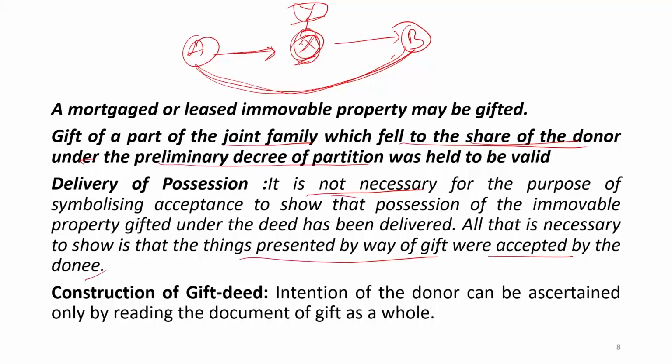Mention in the sense of the intention, because voluntary action is an important criterion, or essential, of gift. If there is no voluntary action, that means if it is not free consent, then the agreement will be completely void.